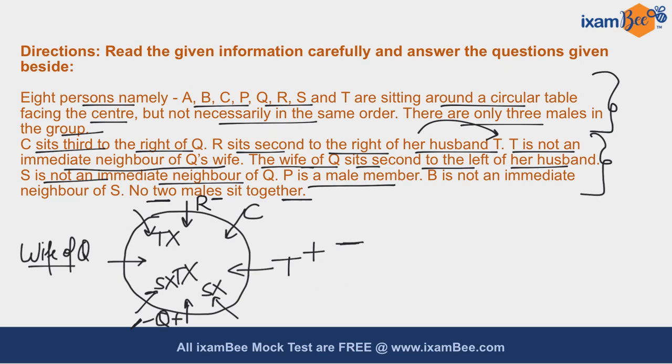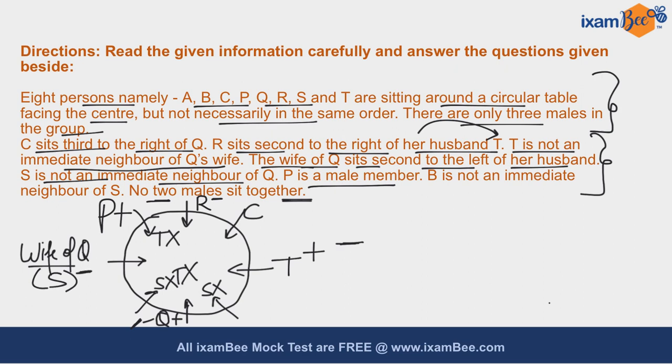Also, P cannot sit to the immediate left of Q. So the only possibility for P is this one. So I can place my P over here, and I know that P is a male member. Also, the only position left for S is this one, which means S is the wife of Q.